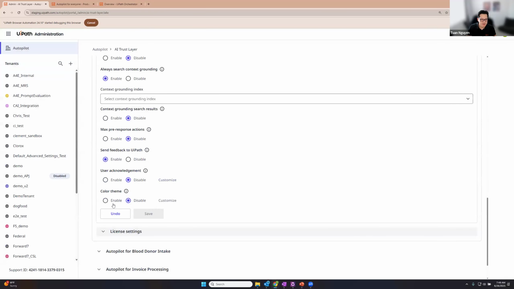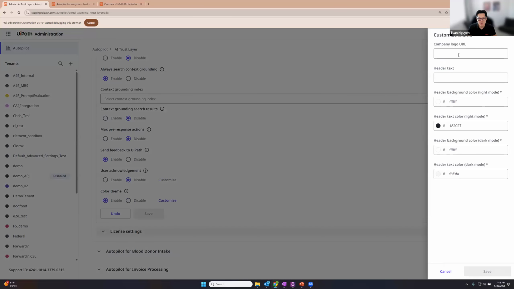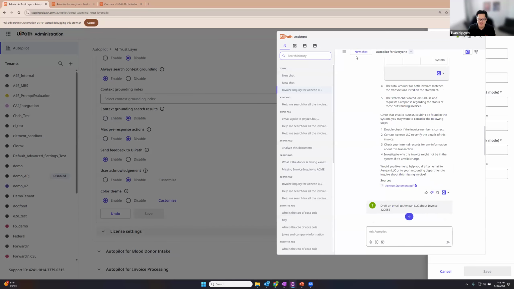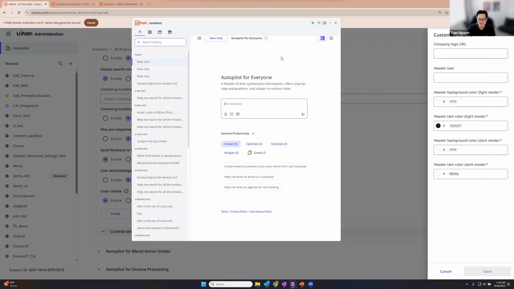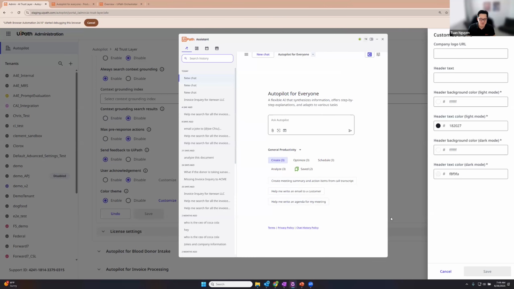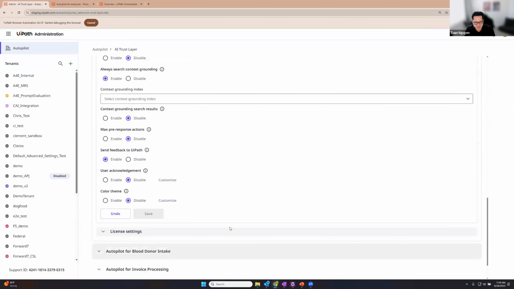And last but not least, we have color themes. You can put your logo in. It will appear here at the very top of Autopilot for everyone. You can append a title to this Autopilot for everyone tag, and then you can change the color here as well as the banner color. It's fairly restrictive. We're going to work on it for 2510.